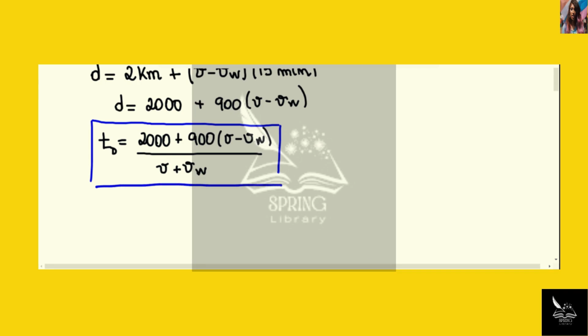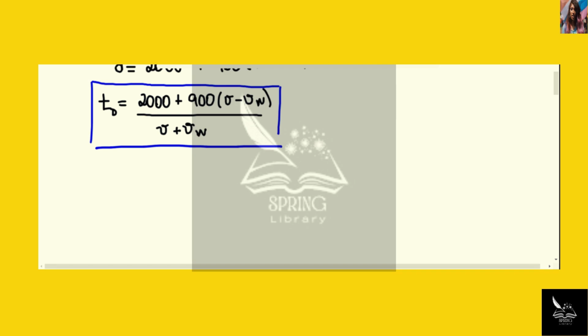What we need to do now is work with the ice chest. Notice that the ice chest traveled 2,000 meters between the point where it was dropped and the point where the boat left off. This is equal to the speed of the water times the time t.